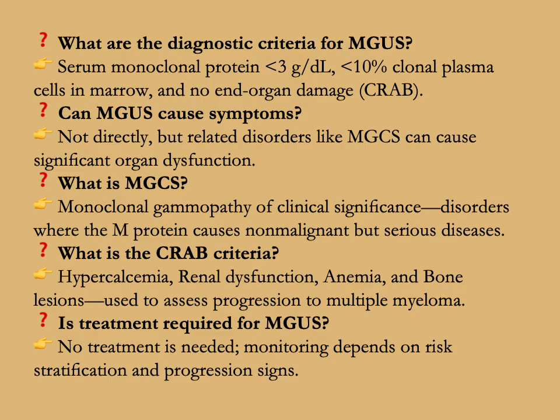Can MGUS cause symptoms? Not directly, but related disorders like MGCS can cause significant organ dysfunction. What is MGCS? It's monoclonal gammopathy of clinical significance, disorders where the M protein causes non-malignant but serious diseases. What is CRAB criteria? Hypercalcemia, renal dysfunction, anemia, and bone lesions, used to assess progression to multiple myeloma.